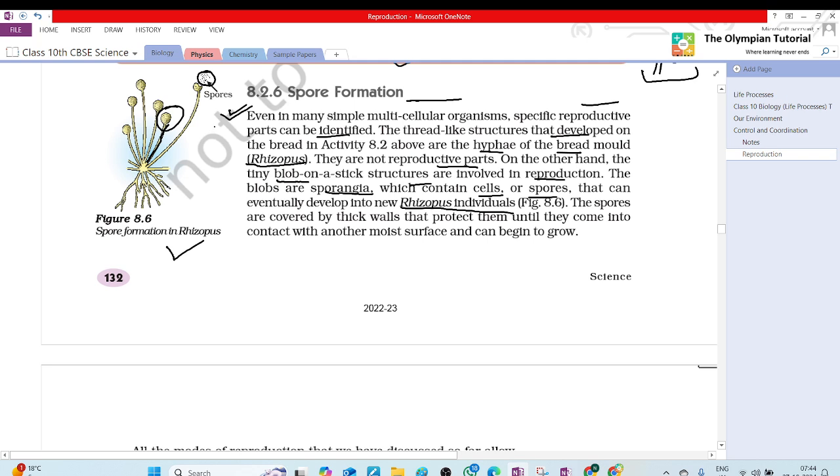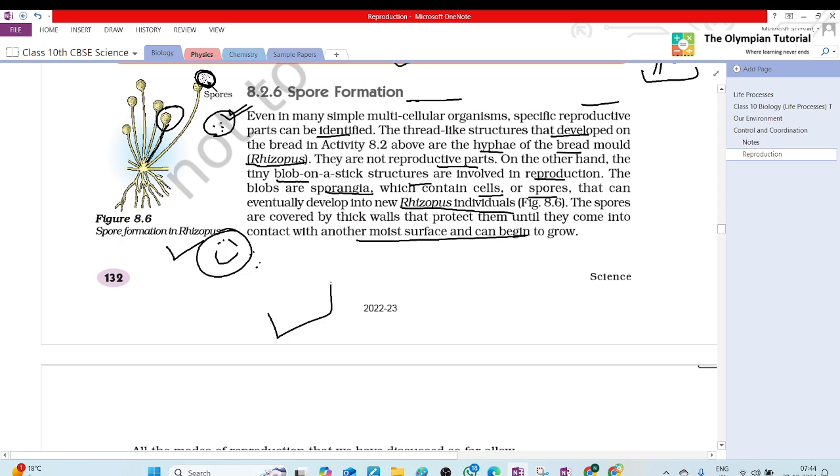These are the spores you can see, and they are covered by a thick wall that protects them until they come into contact with another moist surface and can begin to grow. These are spores, this is the thick wall, which protects them until they come in contact with another moist surface.